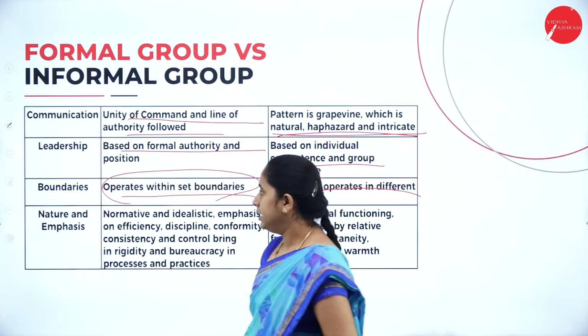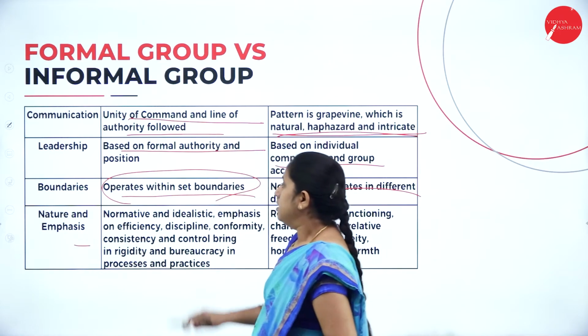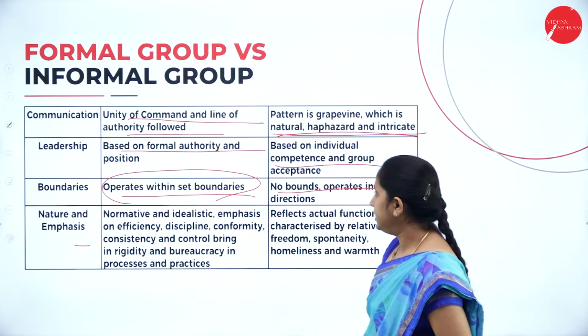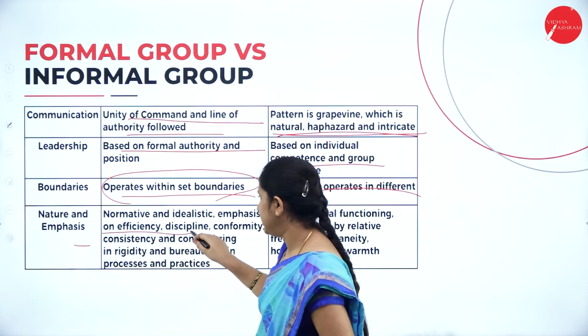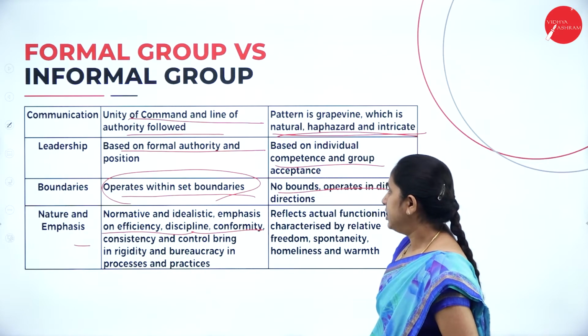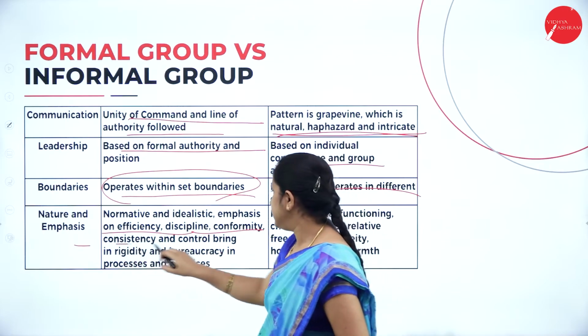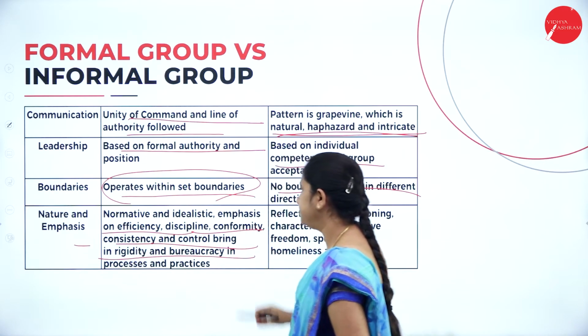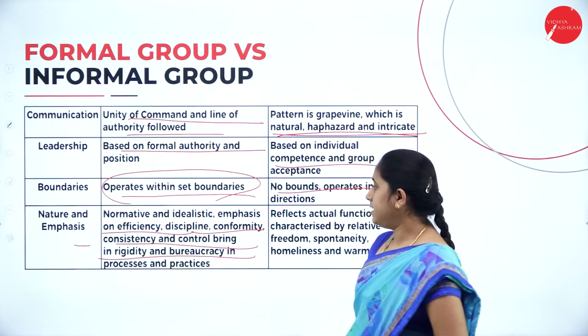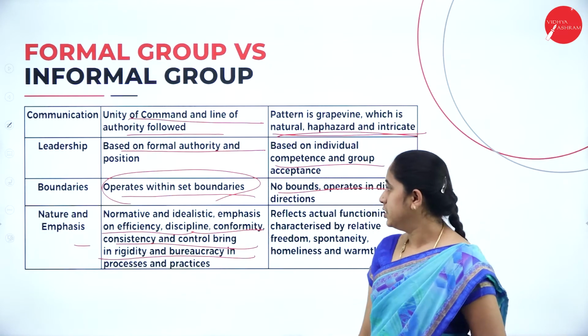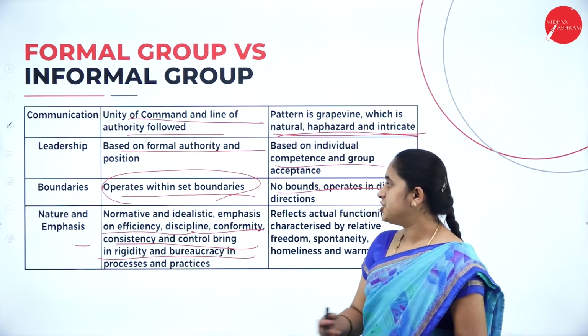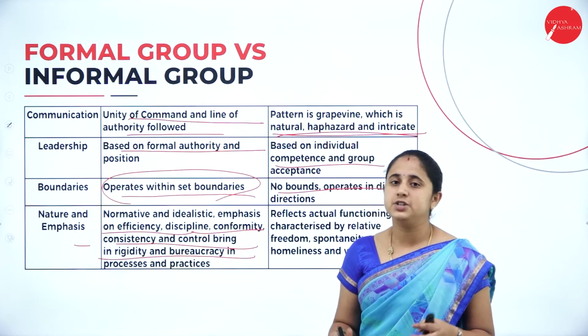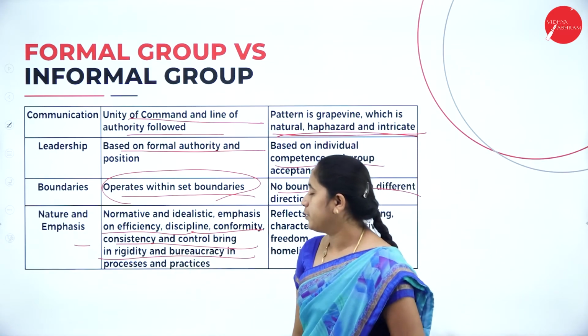Next one, nature and emphasis. Formal groups are normative and idealistic, with emphasis on efficiency, discipline, conformity, consistency, and controls that bring in rigidity in processes and practices. So efficiency, discipline, conformity, all this comes under the formal group.